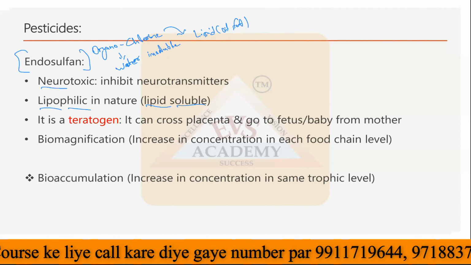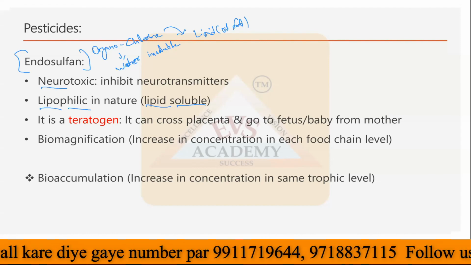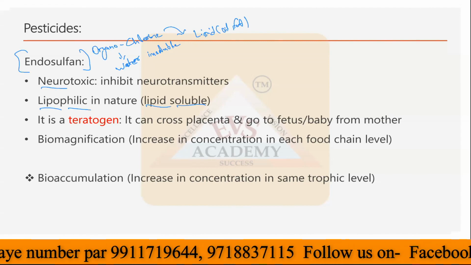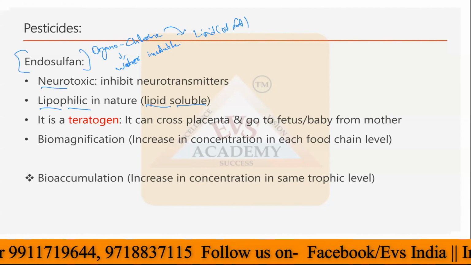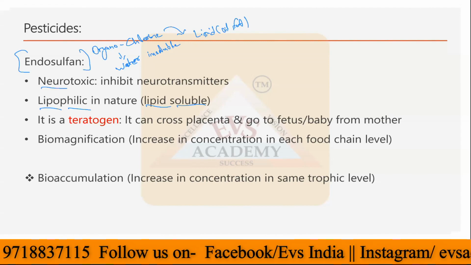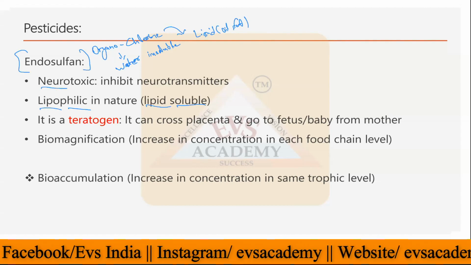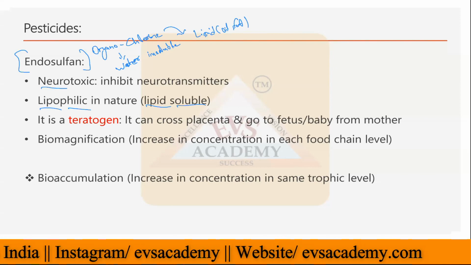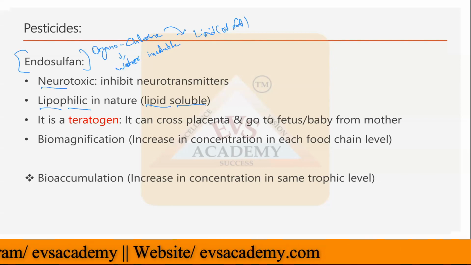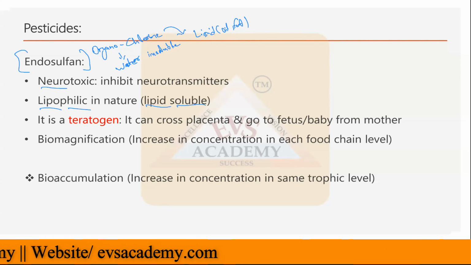Then it is a teratogen. What is the meaning of teratogen? Teratogen is the word used for chemicals which can easily cross the placenta. What is the placenta? The placenta is that thing through which mother and fetus are connected. I'm not saying baby, it is the fetus in the womb of that particular mother.